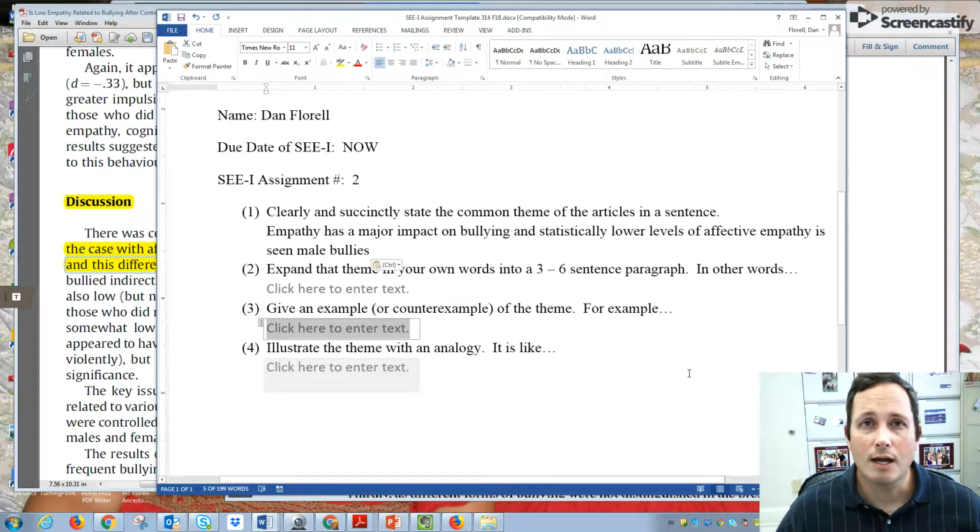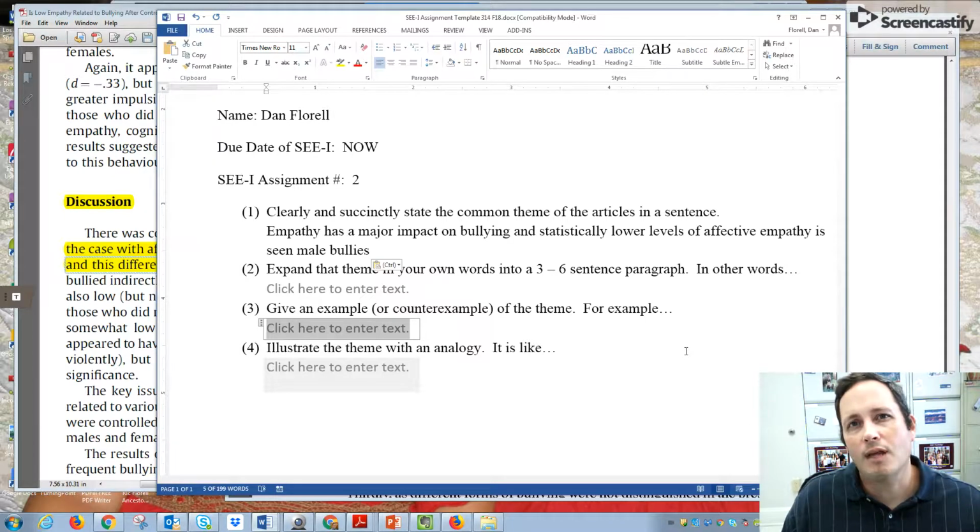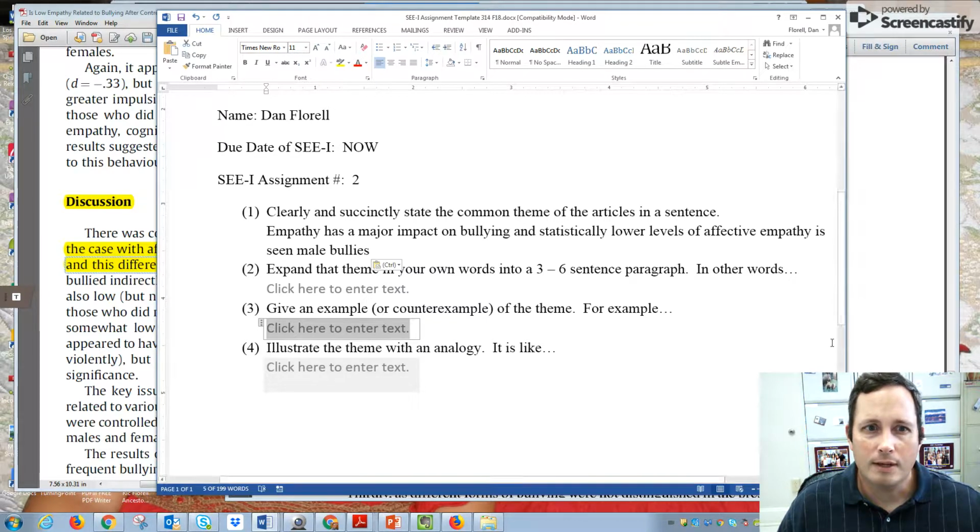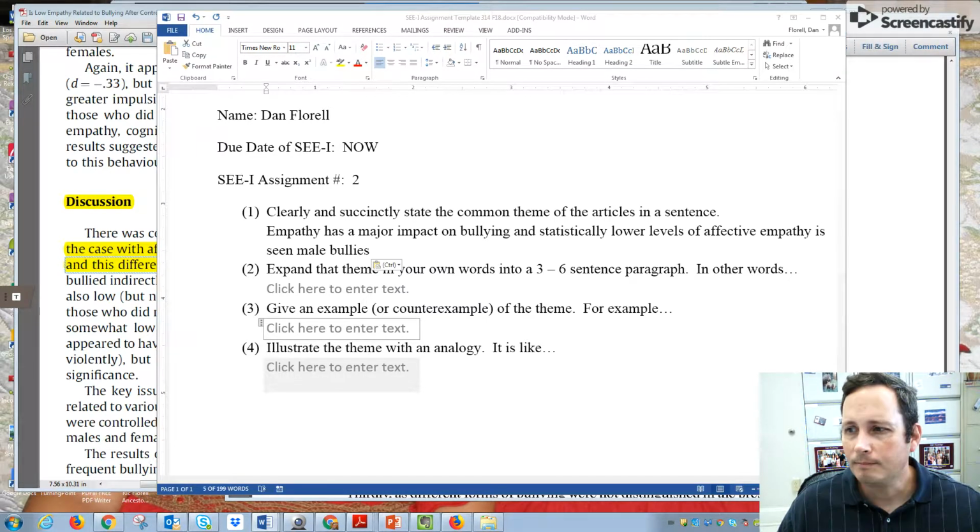So there's a common theme between there. Now notice it didn't cover the main theme of one individual article, even though they may have had more specific findings, because you had to have the commonality between the two, and that's what you focus on in this CI process.